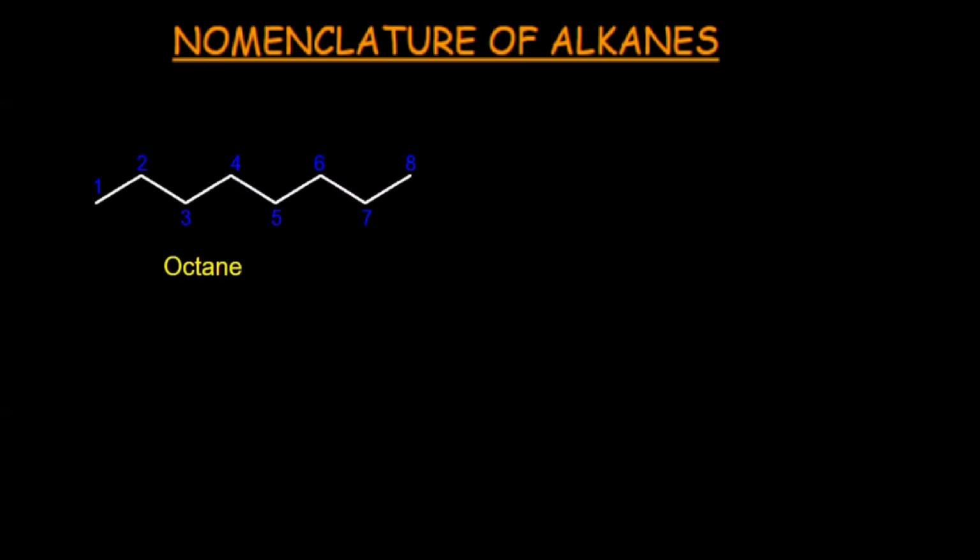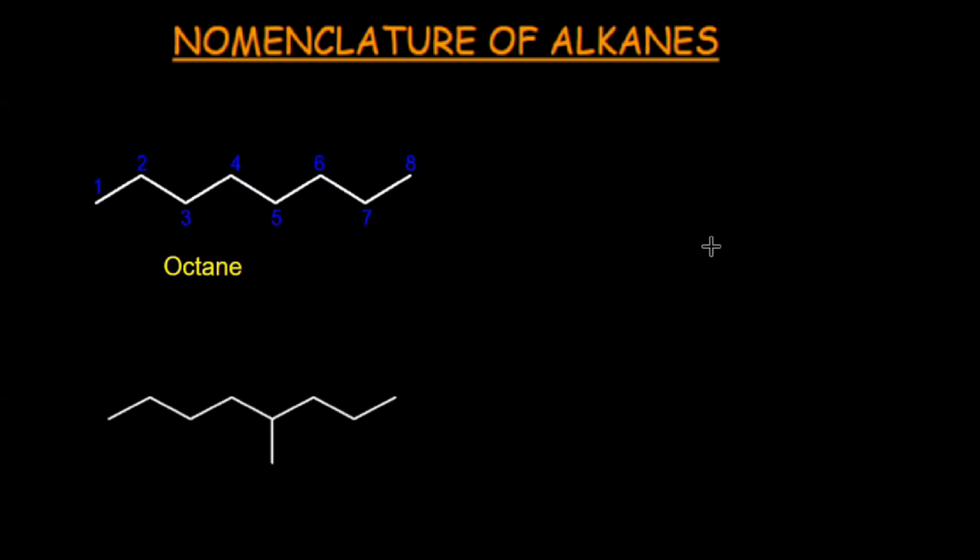Then you have to specify the type of carbon-carbon bond. For single bond, it would be ane. For double bond, ene. And for triple bond, it would be yne. As there is no double or triple bond, ane would be written. So the name of this molecule would be octane, right? Now let's move further on.